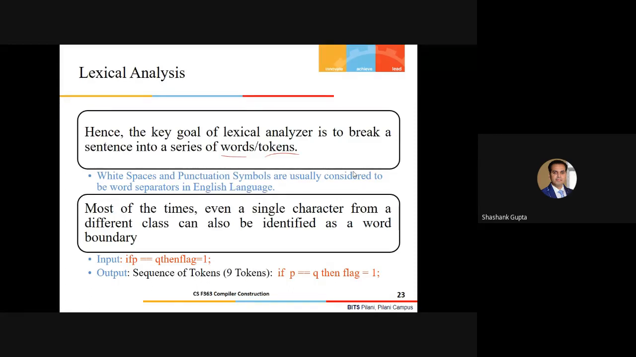Fine. And most of the time, even a single character from a different class can be identified as a word boundary. If I give you some input like this, just treat it without any white space: if P equals Q, then flag equals 1. You can see a sequence of tokens. One token is this, another is this one, then flag, equal to, which is an assignment. Fine, guys. This is the exact output of the lexical analysis.